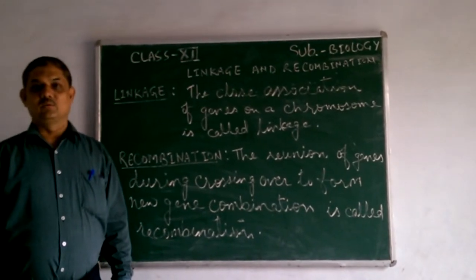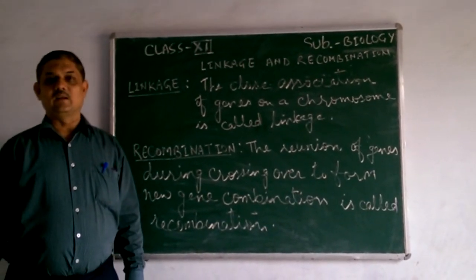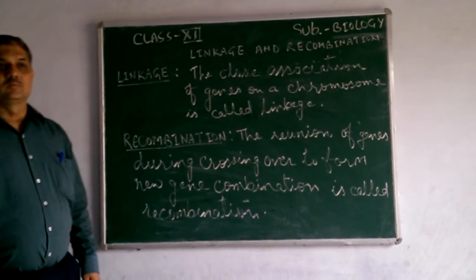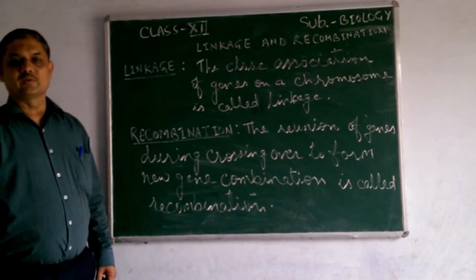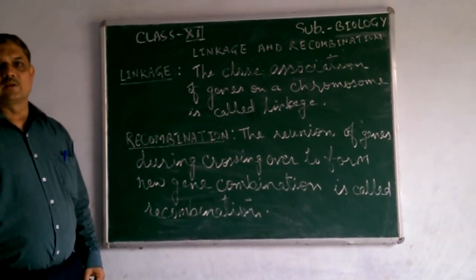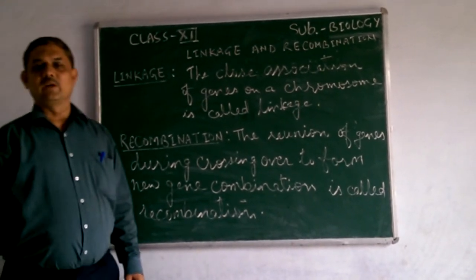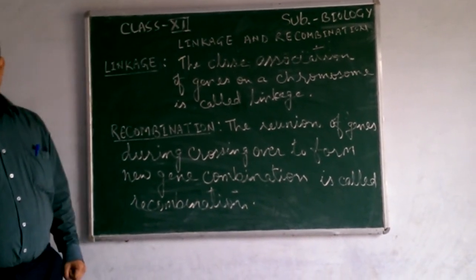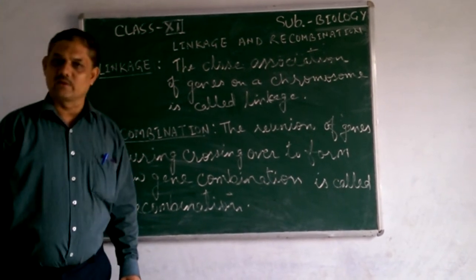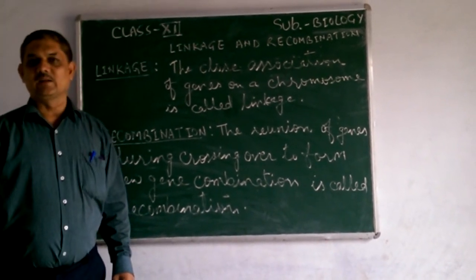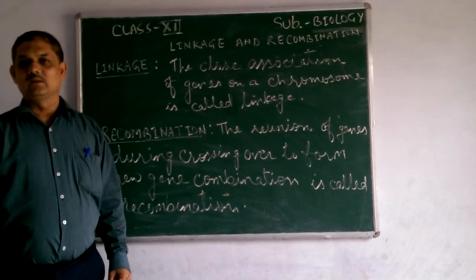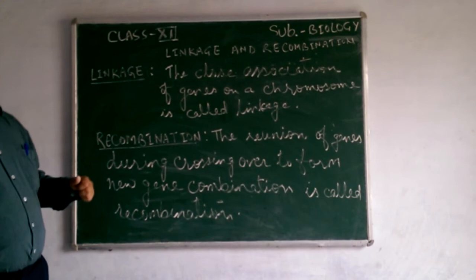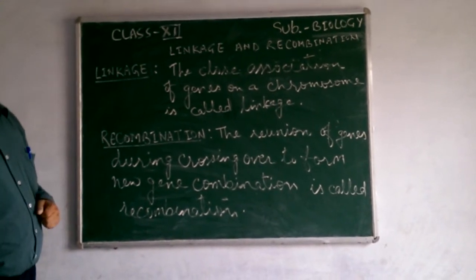Friends, today we shall discuss linkage. On the basis of dihybrid cross, Mendel gave his third law, that is called law of independent assortment. Like the first law of Mendel, the third law is also not universal. There are exceptions to the third law of Mendel, and that is what? Linkage and recombination. So first we should understand what is linkage.